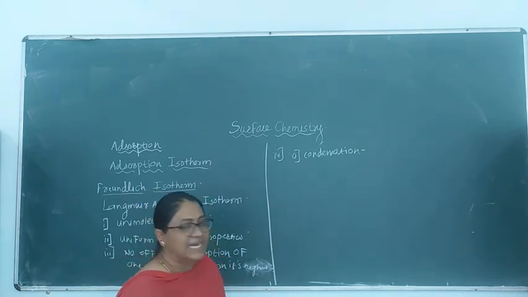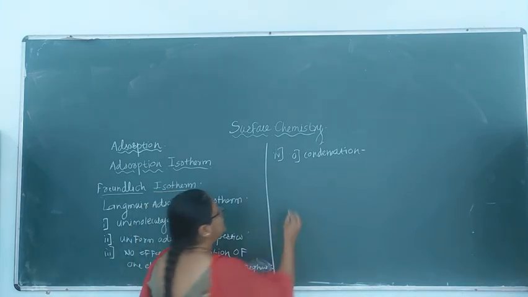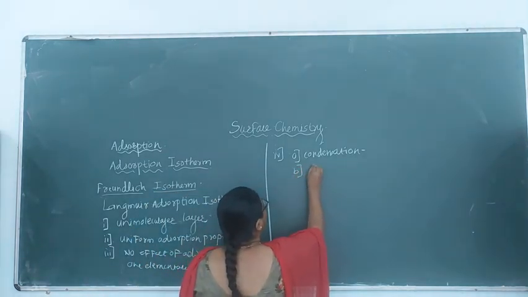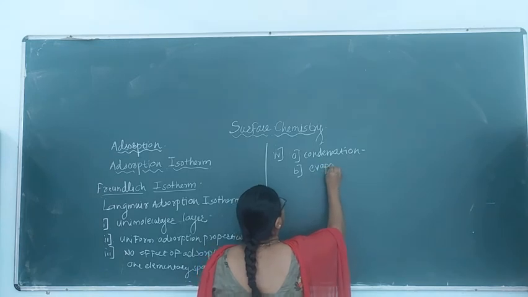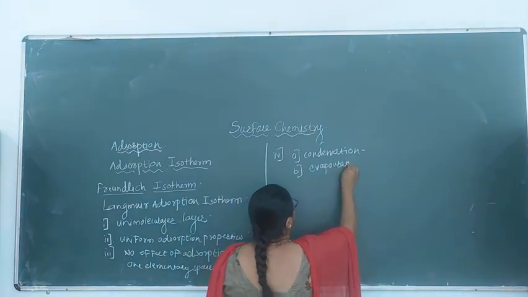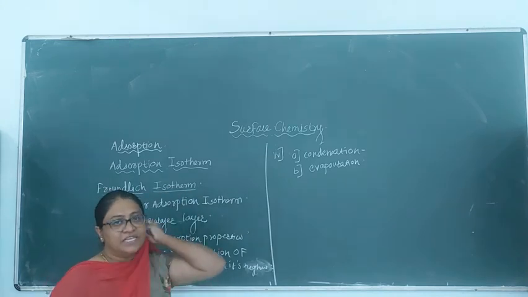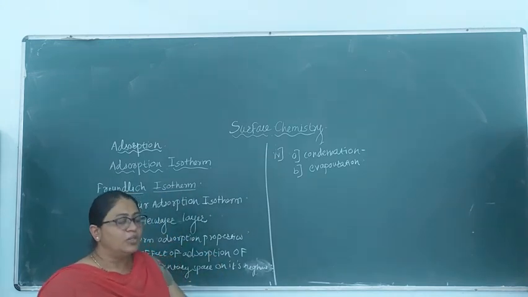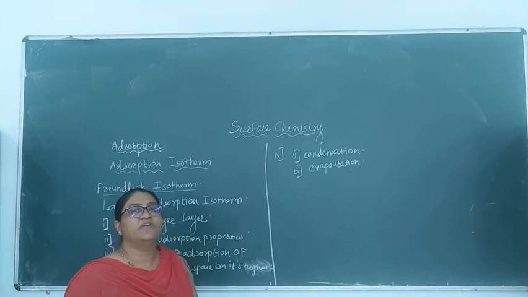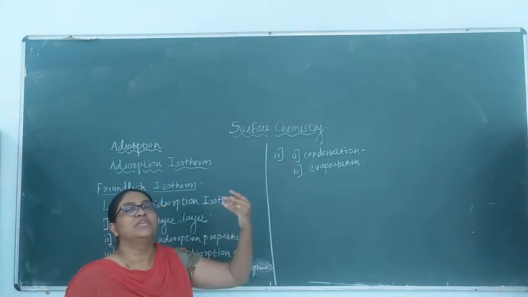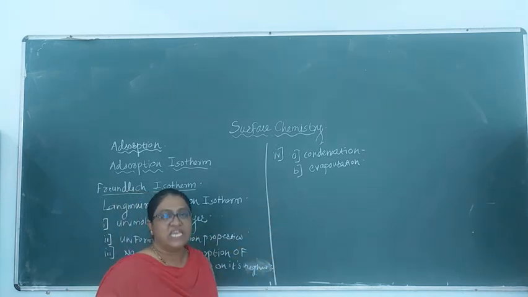This is called as the condensation. And the second action is desorption, or we may say evaporation. The evaporation is nothing but the molecules from the condensed phase, they dissolve from the surface and pass back into the gas phase. That is called as the evaporation.